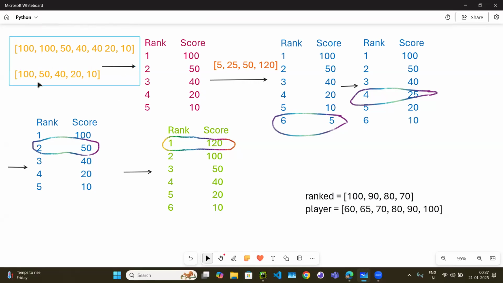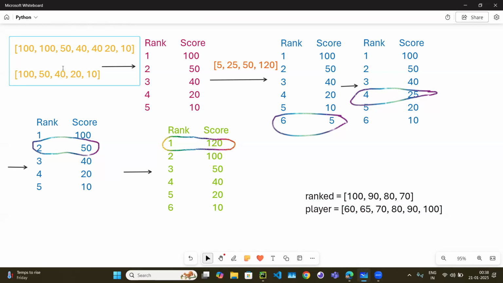So this will become... And now using this leaderboard, it doesn't matter whether you type 2 times 100, the rank is one. Anyhow, we have to find the rank. So why should I compare my elements 2 times or 3 times? That is unnecessary wastage of time. So we can remove the duplicate.